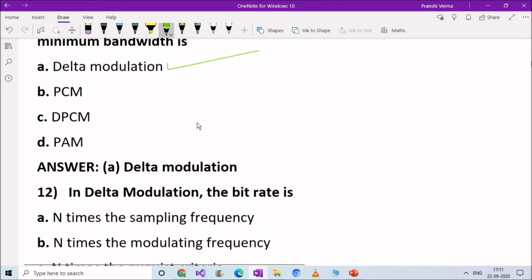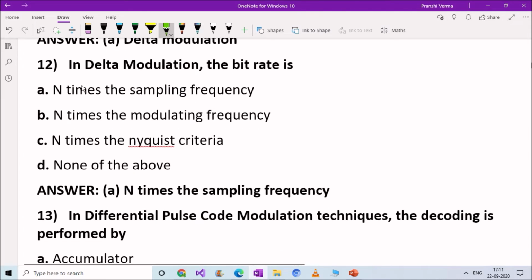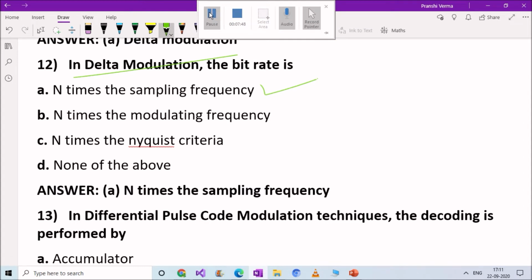Next question. In delta modulation, the bit rate is: option A, n times the sampling frequency, option B, n times the modulating frequency, option C, n times the Nyquist criteria, option D, none of the above. Right answer is option A, n times the sampling frequency. In delta modulation, the bit rate is n times the sampling frequency.